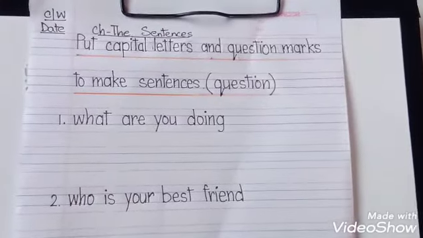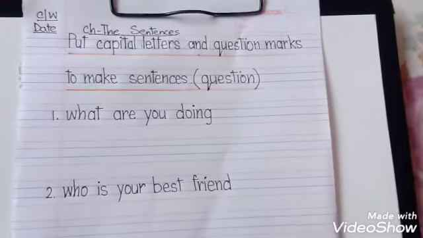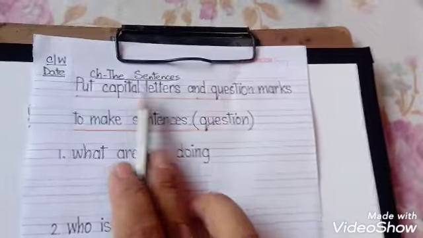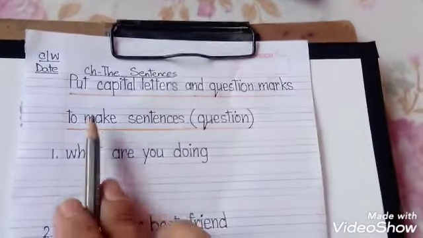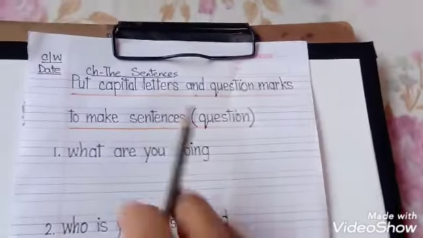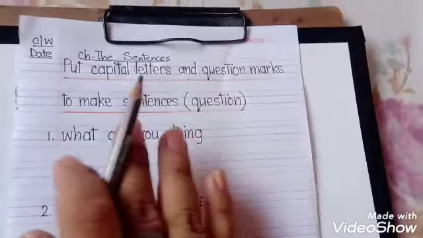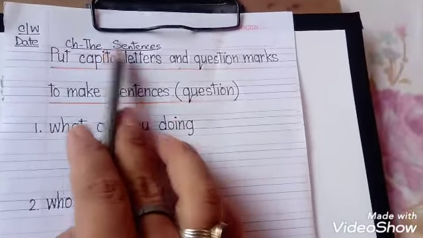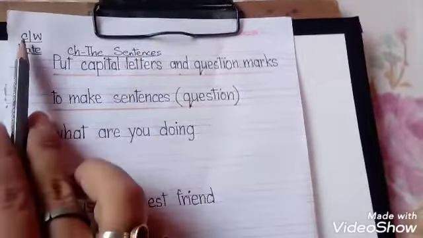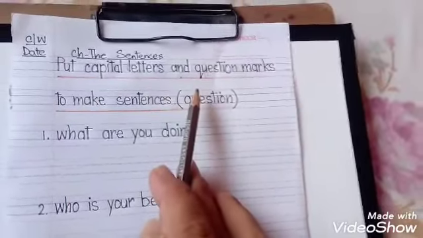Now I will show you how to write question sentences in one of the exercises. Now you see, it is written, put capital letters and question marks to make sentences. You have to make question sentences. Now when you do this work in your exercise copy or book, you will write the heading, the chapter, the sentences using a color pencil, and you will write classwork, date, and you can underline this heading with a color pencil.